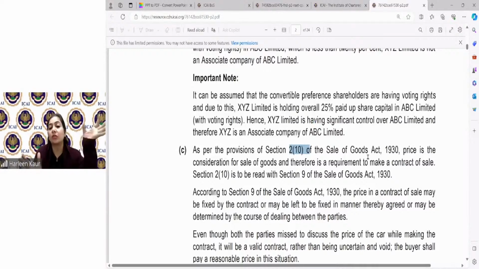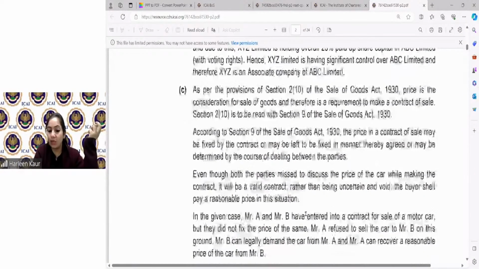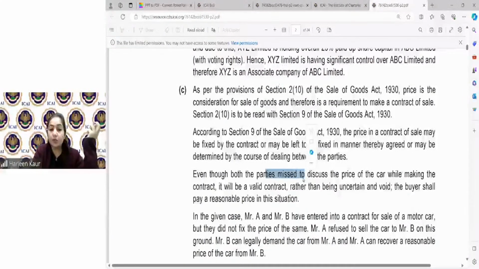First, you define what the price is. Price is the consideration which you have to pay for sale of goods, and it is a basic requirement. So, obviously, the contract cannot be valid if there is no agreement about the price, but it has to be agreed. And the manner of fixing the price is given under section 9. It will decide how the price has to be fixed. Even if both the parties have missed discussing the price, it will not make the contract void. It will be a valid contract. They can pay a reasonable price.